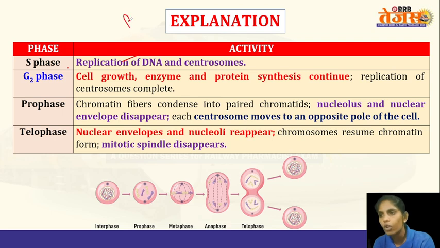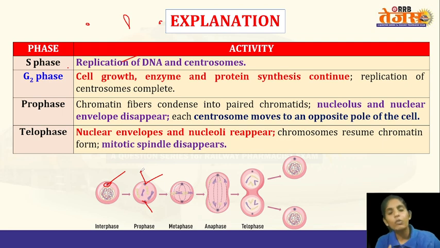Centrosomes are structures present on the opposite poles of the cell. So these are the centrosomes. Here, these are the centrosomes. The DNA and the centrosomes will replicate. One centrosome is present in a cell. It will replicate, and two centrosomes will be formed.